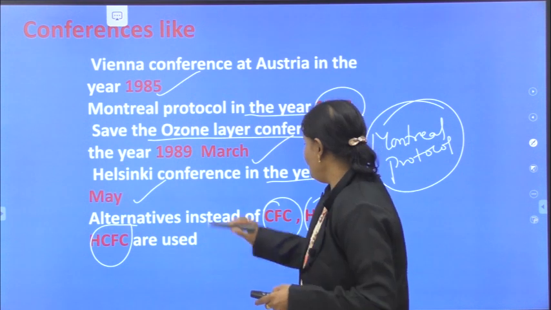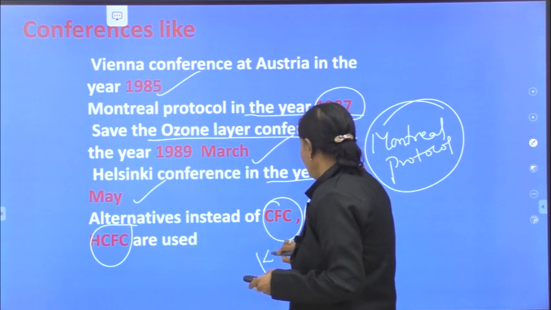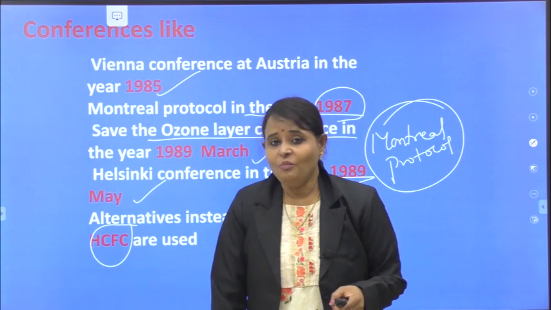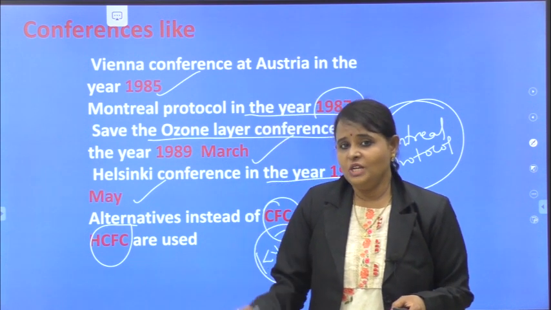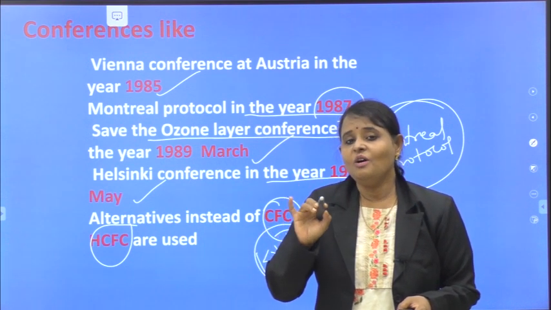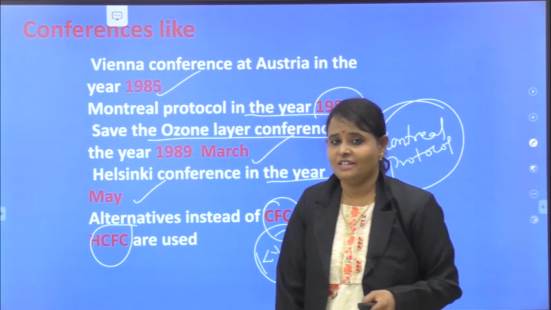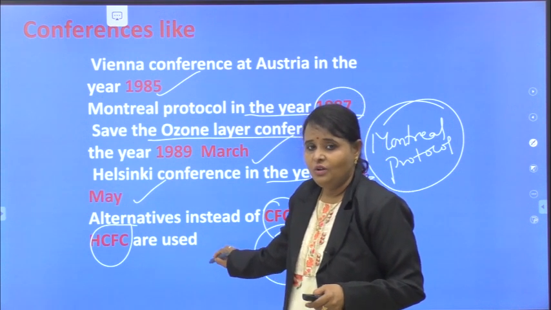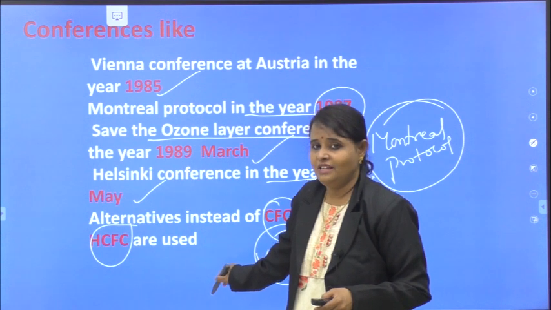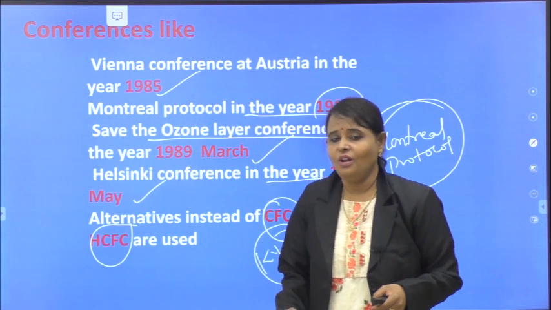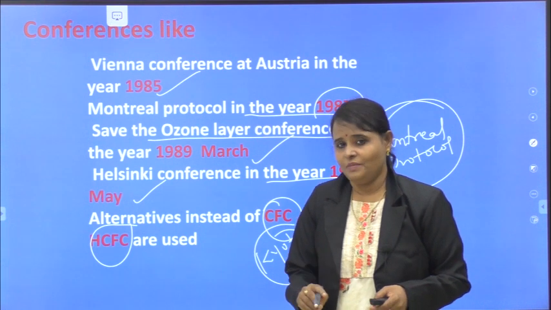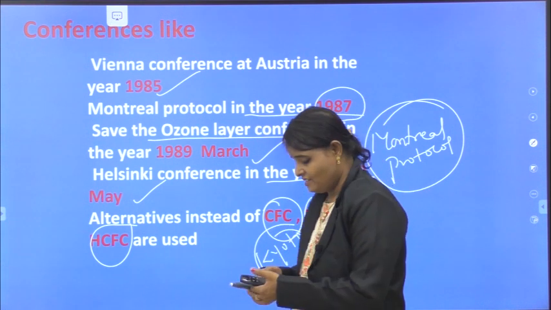Okay, next one I did not tell you, that is Kyoto Protocol in Japan. Kyoto Protocol was established to stop greenhouse gases. Please remember that. Kyoto Protocol to reduce or stop greenhouse gases immediately. Montreal Protocol to stop the usage of chlorofluorocarbons. Right?